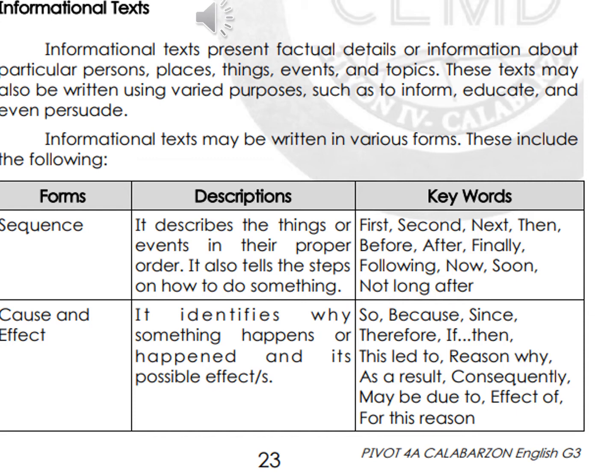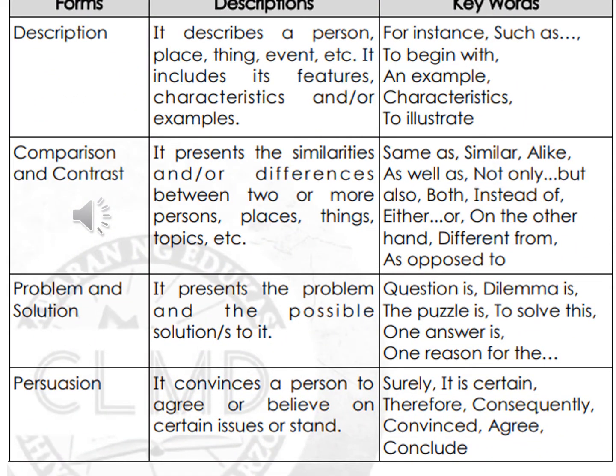Next is cause and effect. So this one identifies why something happens or happened and its possible effects. So some of the keywords here we have so, because, since, therefore, if then, this led to, a reason why, and so on. The third one is description. So from the word description, it describes a person, place, thing, event, etc. It includes its features, characteristics, and other examples. So the keywords are for instance, such as, to begin with, an example, characteristics, illustrate.